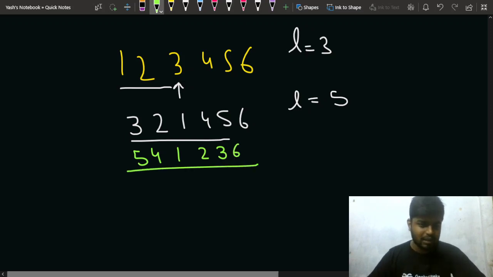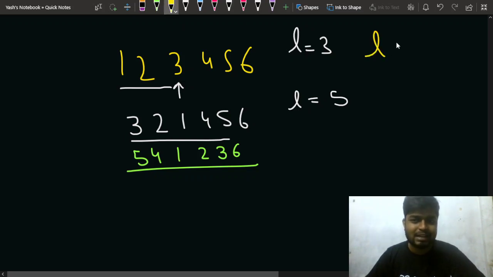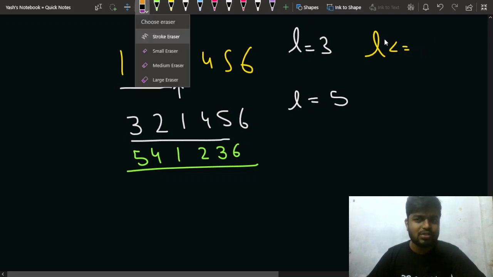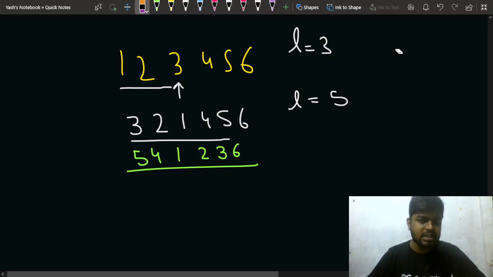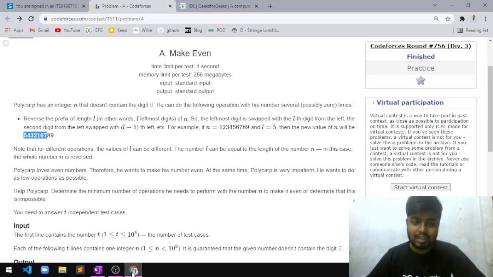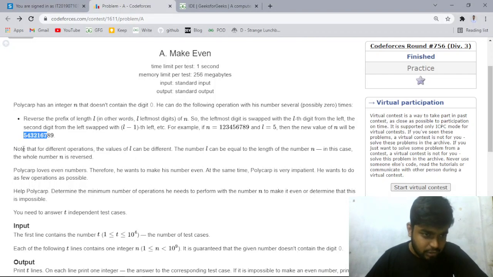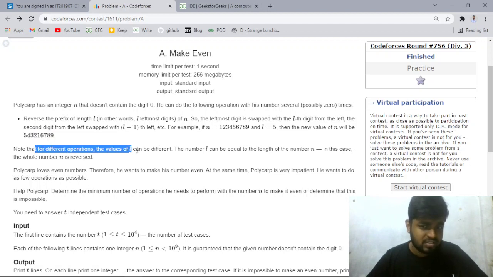So this is what the problem says: you can choose any L from the string, and L should be less than or equal to the size of the number that has been given to you. After that, you can simply reverse a particular prefix of the number. And you can perform these operations any number of times.